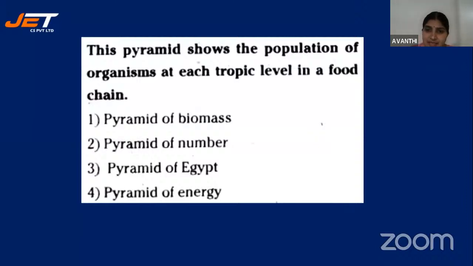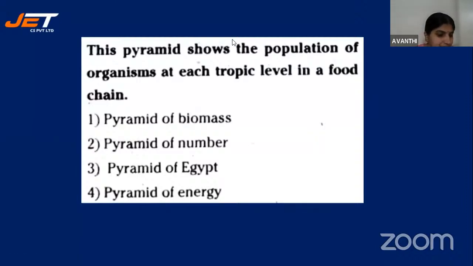Ecological pyramid is classified into different types based on how we place the organisms in the pyramid: based on their weight, based on the number of organisms in a food chain, or based on the energy level. So these three are there. You can go for odd one out, pyramid of Egypt. Only three are left, 1, 2, 4. From this, you can give the answer.